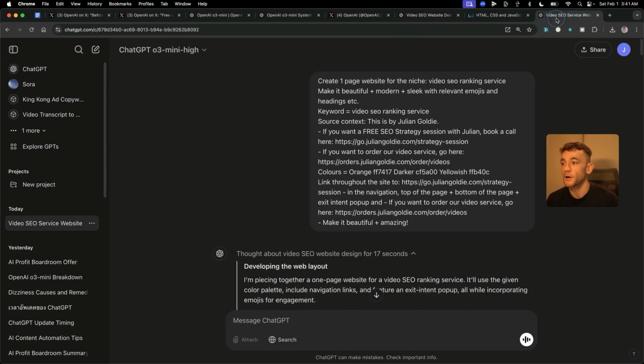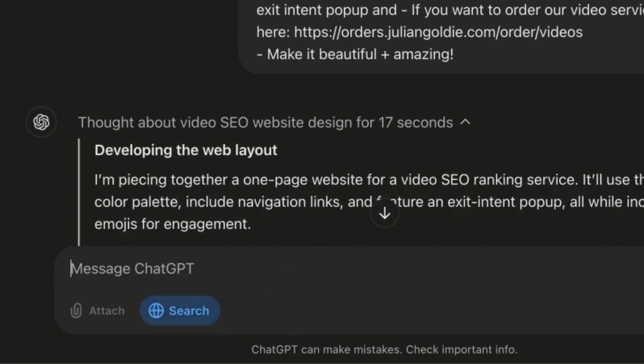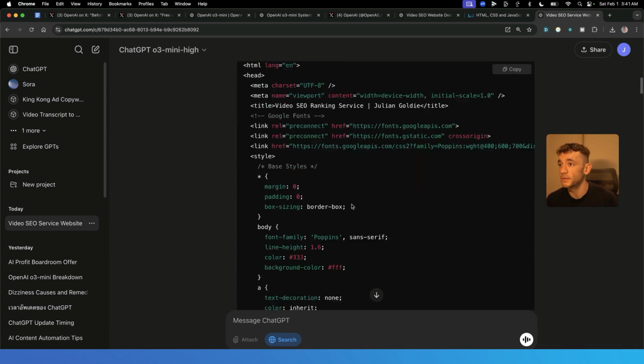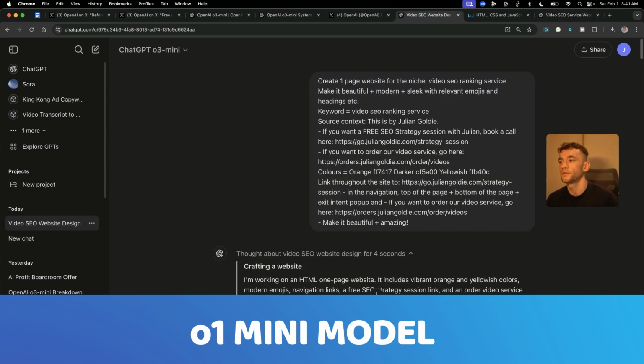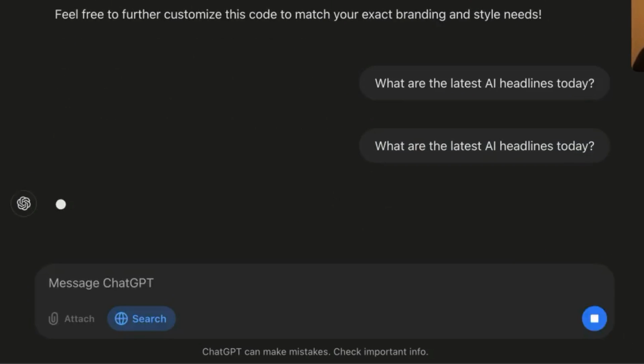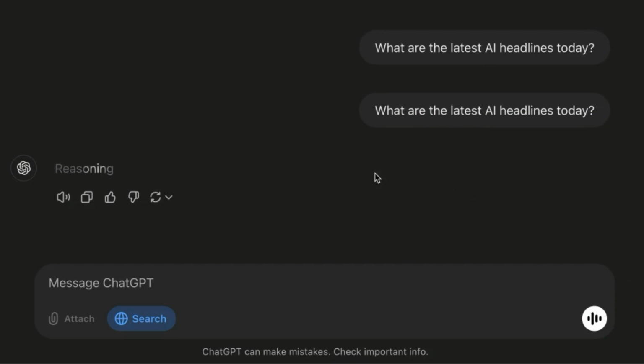Here's the other thing as well. You can actually search the web now, which you previously couldn't do with o1 when I tested it the other day, unless you were using the o1-mini model. So if we say, for example, what are the latest AI headlines today? Let's test out the search feature. Doesn't seem to come back to me on the first attempt. Let's see if the second attempt works better.